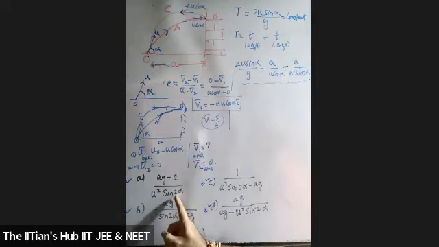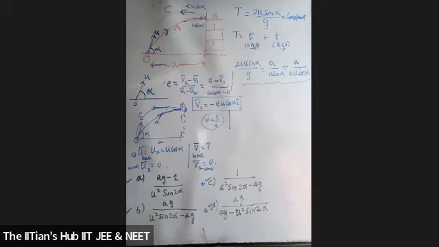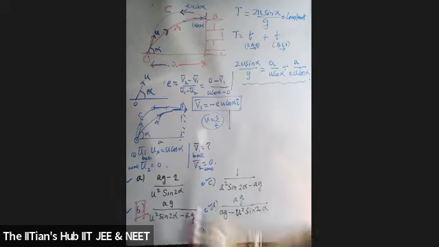Are you getting sin 2 alpha? Is the answer B? B. Absolutely correct. The answer is B. Sir, how did we get A upon u cos alpha? A upon u cos alpha.